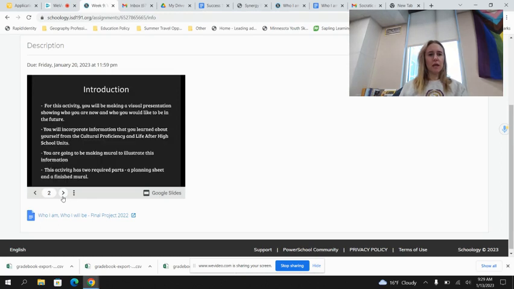Okay, so what you're going to be doing is creating a visual presentation. You will need either to create your own or have your own paper for this. It can be a couple pieces of computer paper taped together. It probably should be a little bit more than just one piece of paper, but you're going to create some sort of mural. You're going to be creating a visual presentation showing who you are now and who you would like to be in the future. You're going to incorporate information that you've learned about yourself from cultural proficiency and our life after high school units, and you're going to be making this mural to illustrate your information.